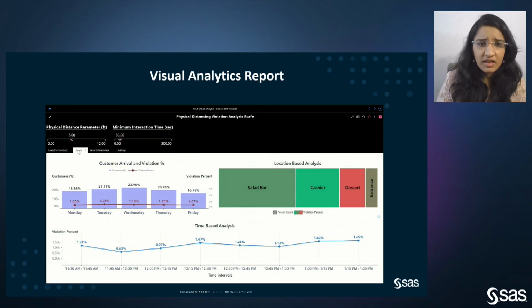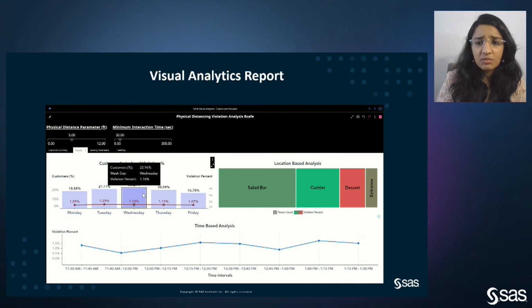Coming to the details tab, we have 3 different charts here. The first chart is the customer arrival and the violation percentage based on the day of the week. As we could see, we have a positive correlation between the number of individuals, or the customer arrival, and the violation percent. Next, we could drill down on the day of the week on the location based analysis.